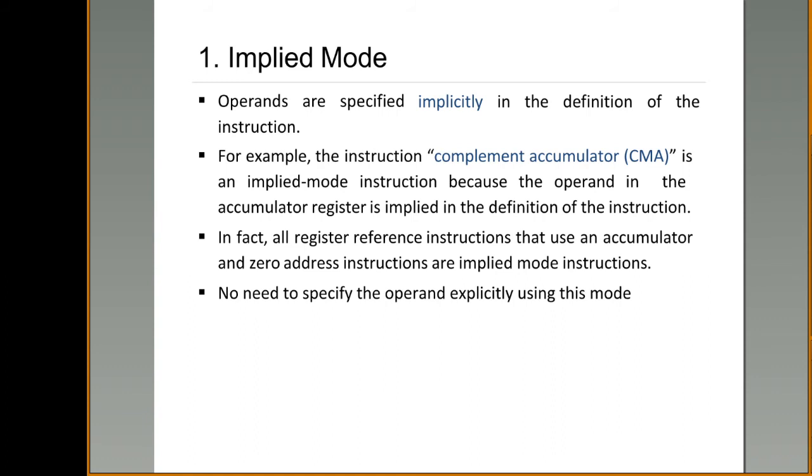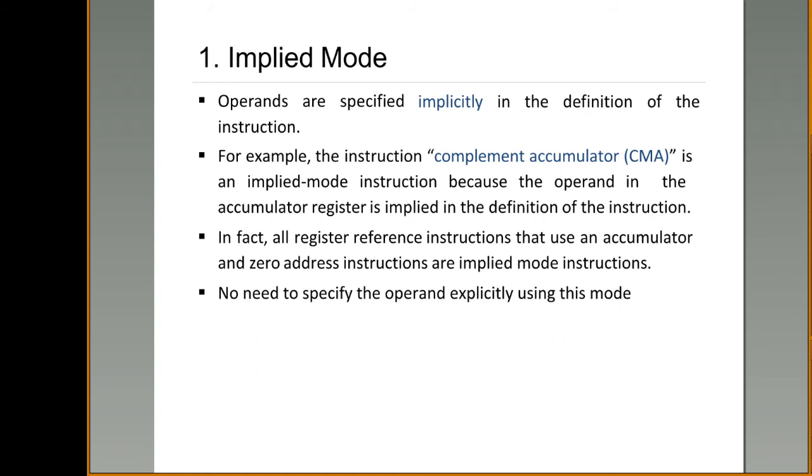Let us consider one example instruction. CMA is one type of instruction. What do you mean by CMA? Complement the content of the accumulator. So when you see this, I can say that CMA is an implied addressing mode. Why?